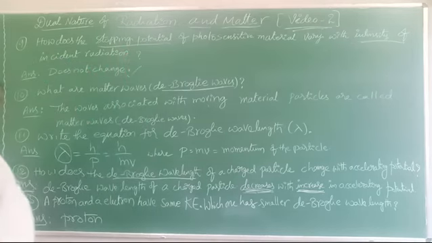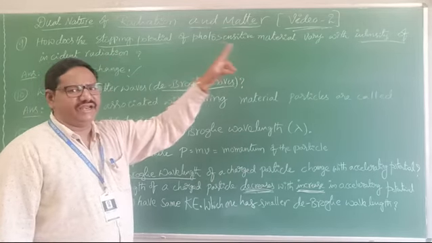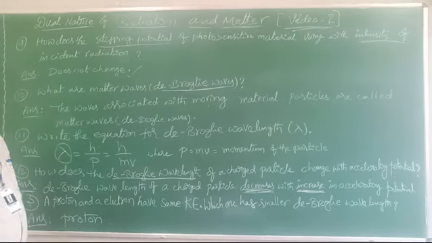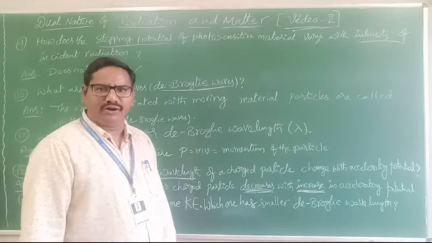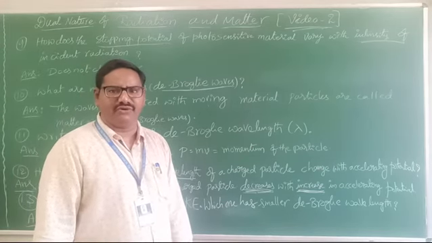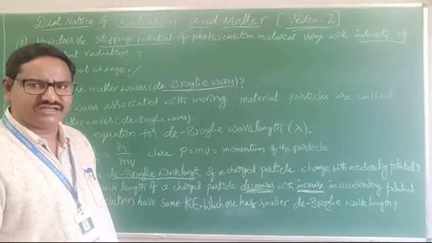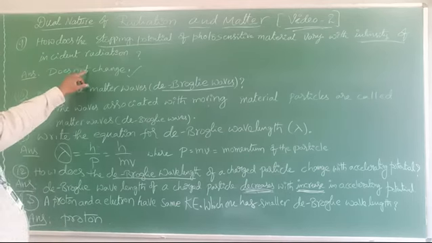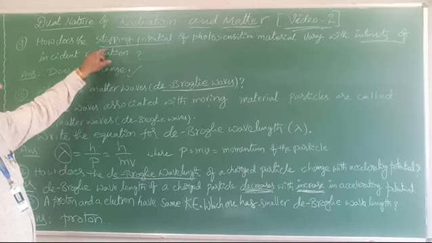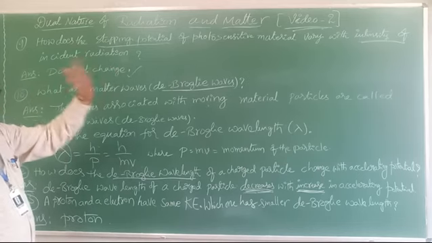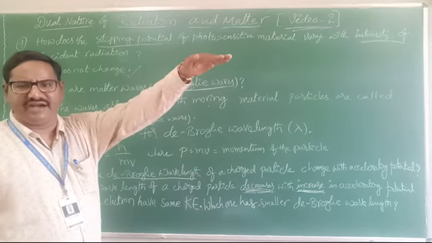First one is, how does the stopping potential of a photosensitive material vary with the intensity of incident radiation? In yesterday's video we already discussed what the stopping potential is: the negative potential at which the photocurrent will be 0 is called the stopping potential. So the intensity of incident radiation does not affect the stopping potential. However much intensity you take, the current will increase up to a certain point, then it will saturate.